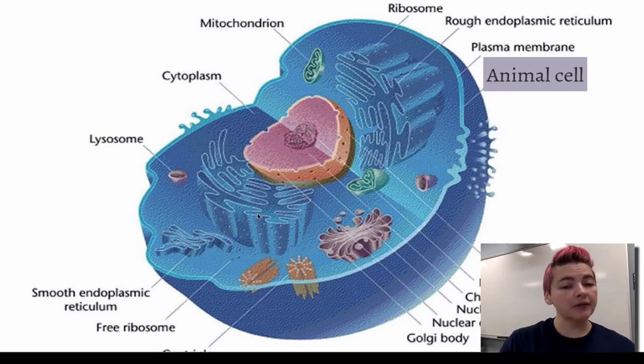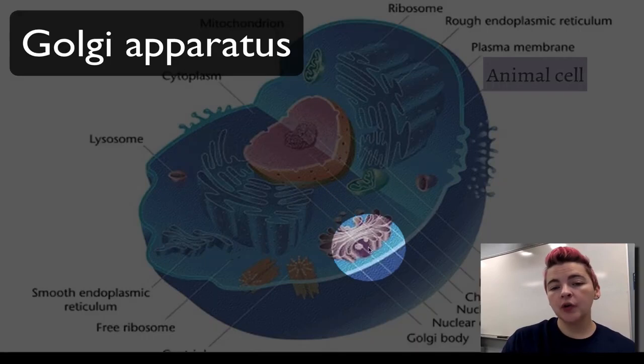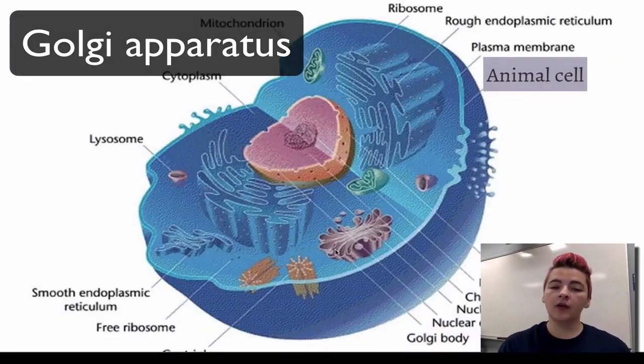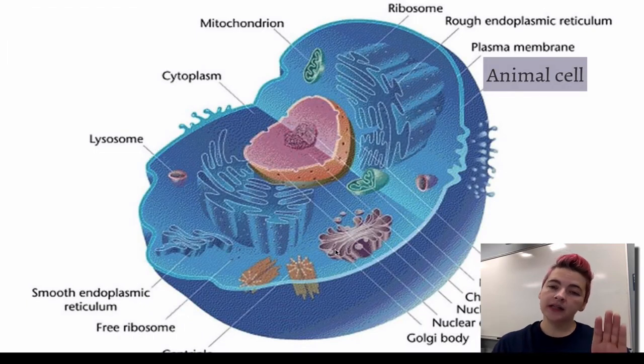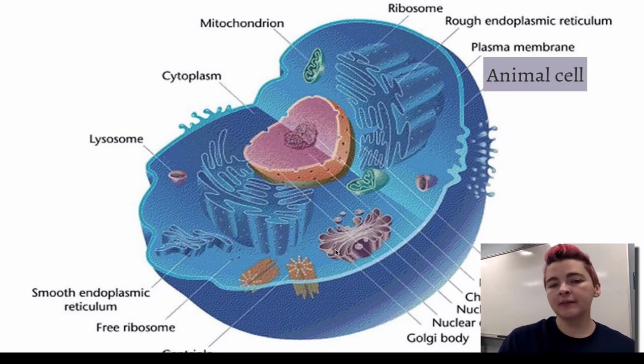Going back to the rough endoplasmic reticulum, once the proteins are processed within the rough endoplasmic reticulum, we need to get them packaged and sent out. So they are going to be sent from the rough endoplasmic reticulum to the Golgi apparatus. The Golgi apparatus is here. If you take a look at the Golgi, it kind of looks like a sandwich where the innards are squishing out. It often can be confused with the smooth endoplasmic reticulum, which looks more like a maze.